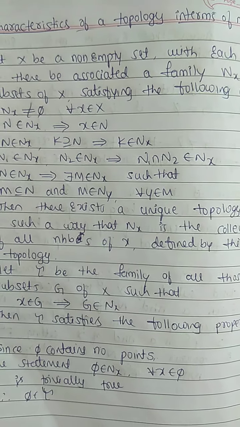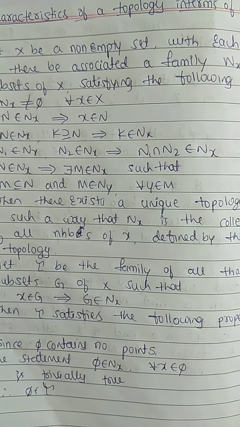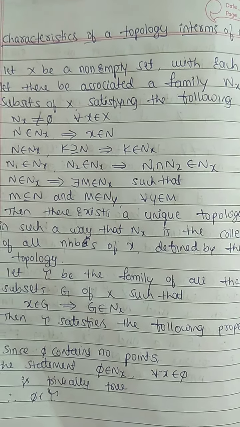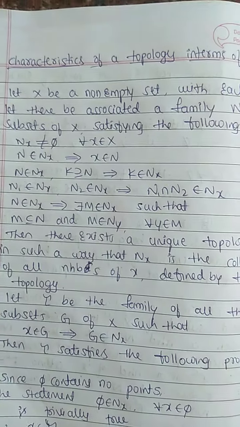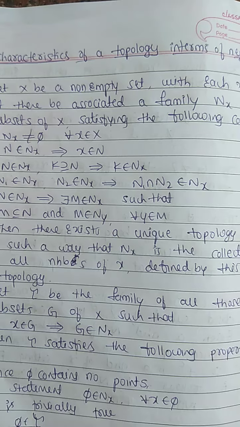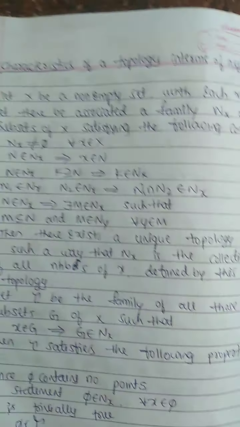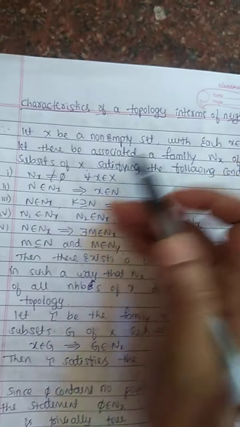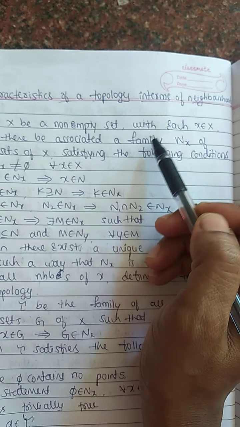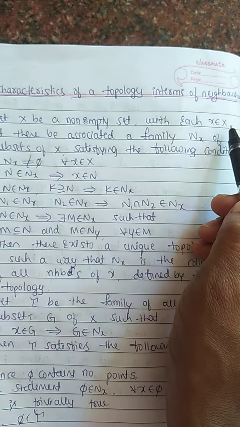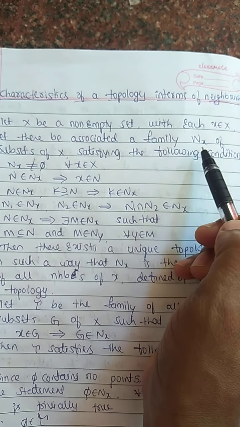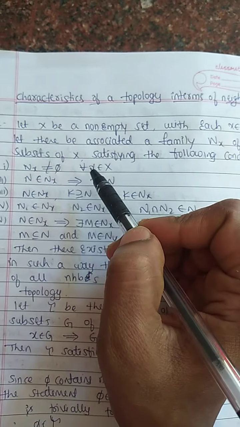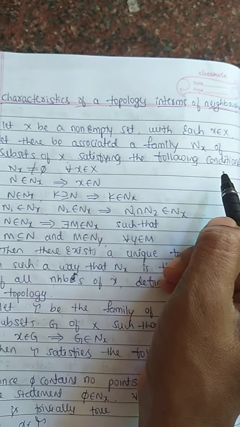In the last class we have discussed properties of neighborhoods and characteristics of open sets. Now let me discuss characteristics of a topology in terms of neighborhoods. Theorem: let X be a non-empty set, with each x belongs to X. Let there be associated a family Nx of subsets of X satisfying the following conditions.